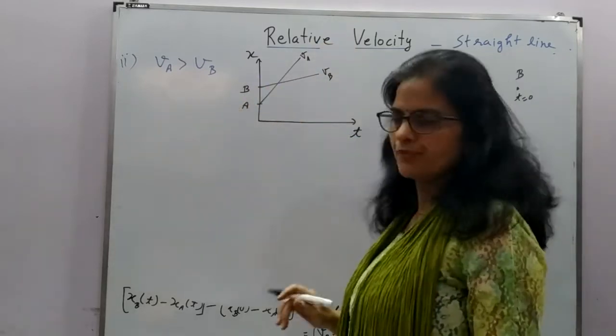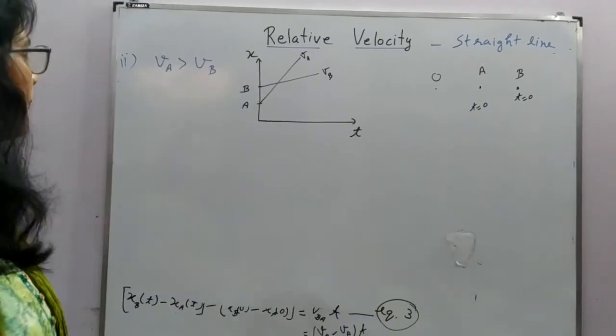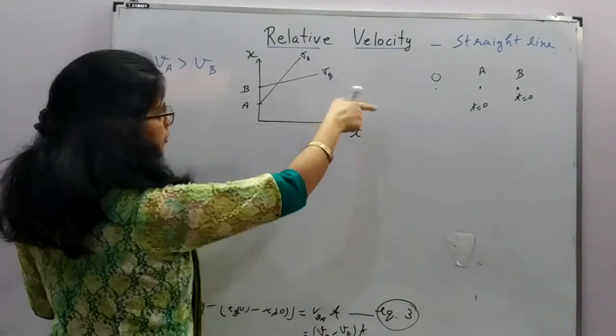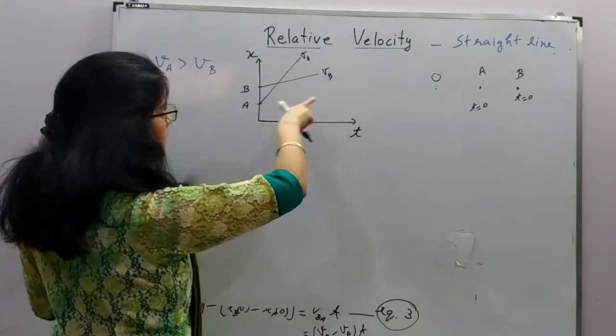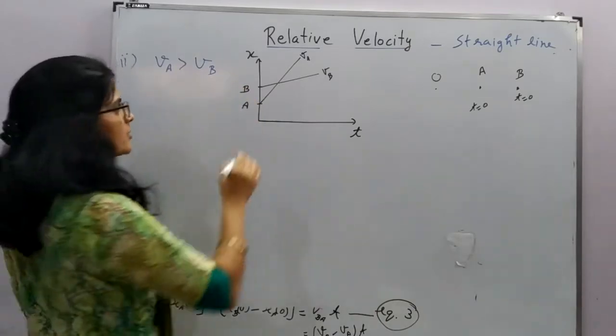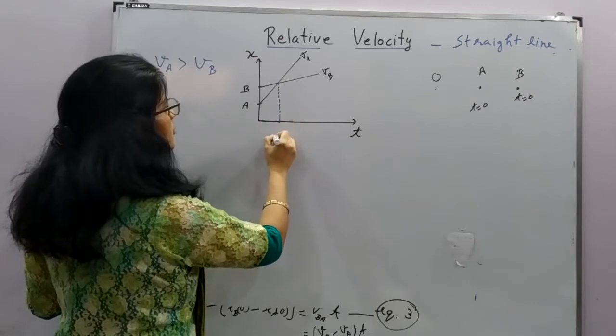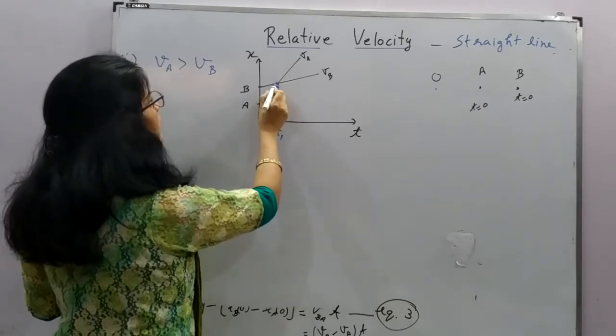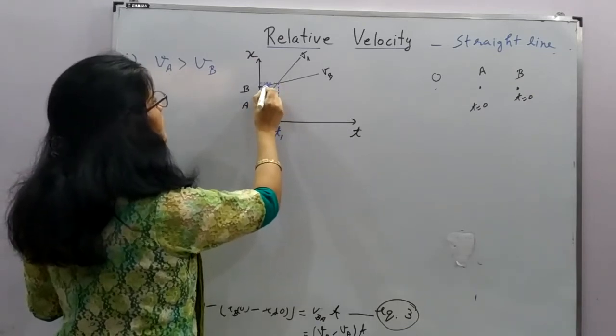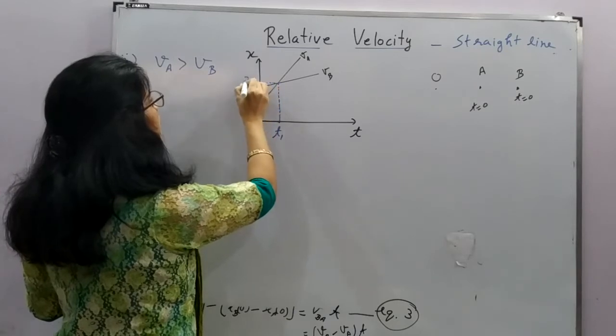Now if you look at this graph, B was already ahead, but the velocity of B is less. So A overtakes B. Suppose this is time t1 and this is the position x1.